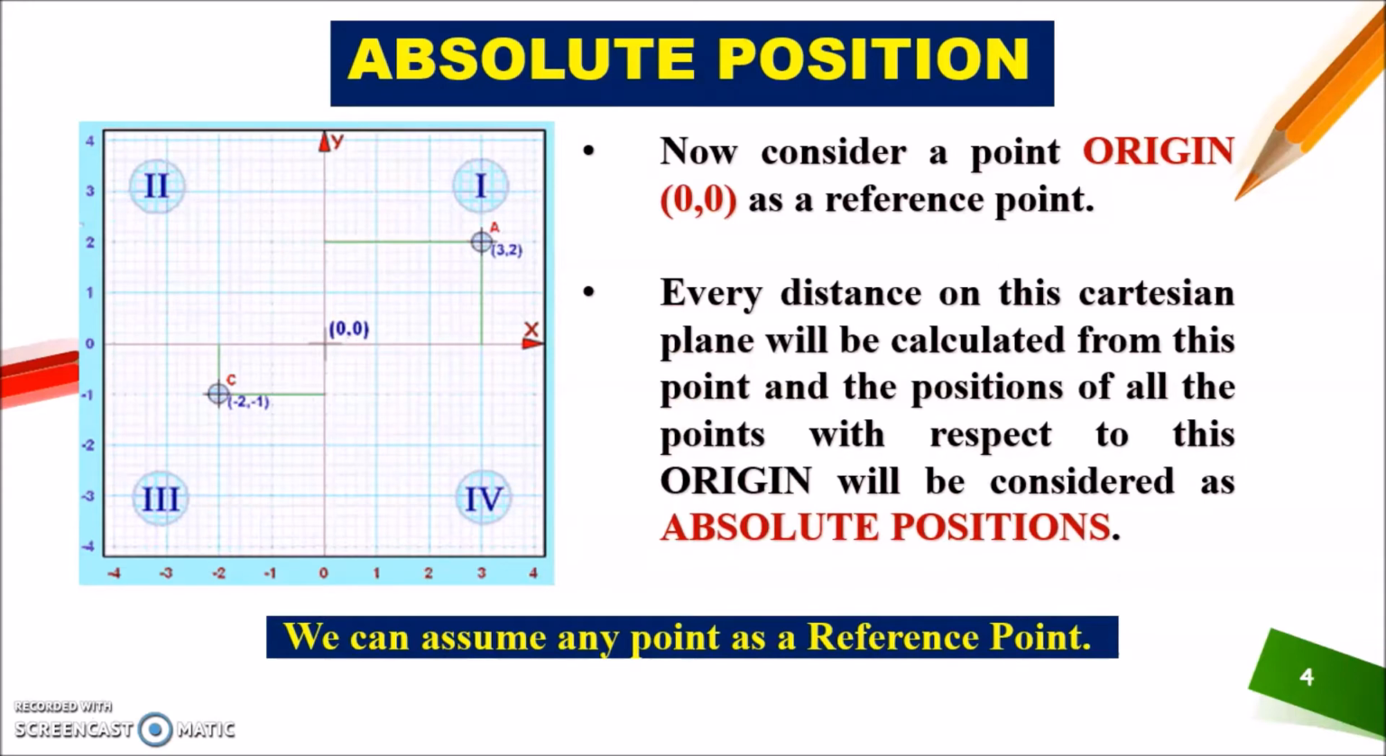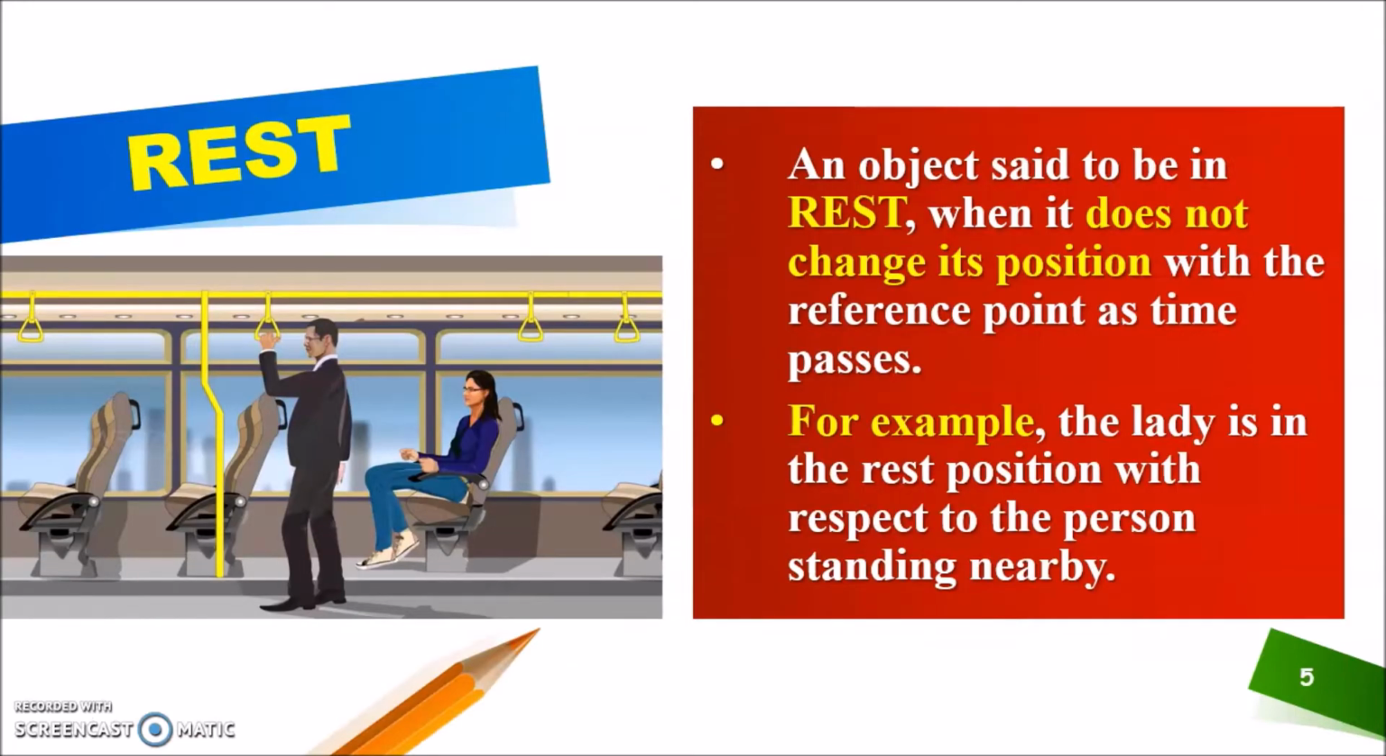Okay, now moving ahead, rest. What is the meaning of rest? An object is said to be in rest position when it does not change its position with the reference point as time passes. Okay. If this man will not change his position with the lady sitting behind him, then the man is at the rest position with respect to this lady. Is it clear, students?